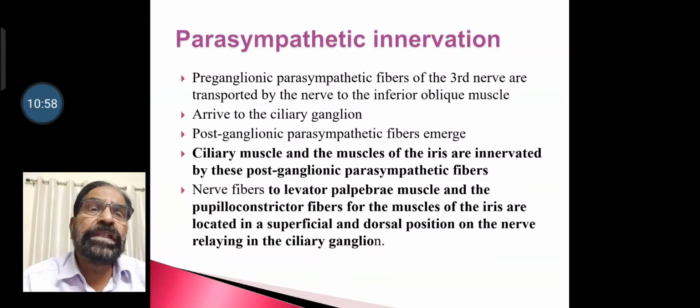Nerve fibers to levator palpebrae muscle and pupillary constrictor fibers for the muscles of the iris are located in the superficial and dorsal portion of the nerve supplying the ciliary ganglion.